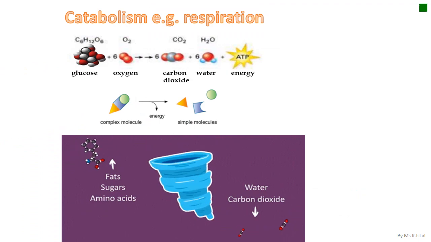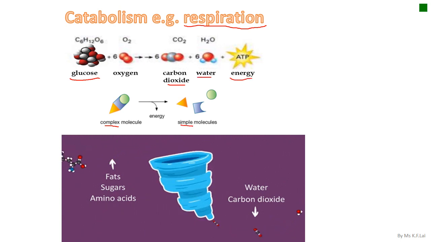An example of catabolism is what you have learned in Form 2, respiration. In respiration, glucose, which is a complex molecule, will be broken down into carbon dioxide and water, which are simple molecules. Energy is usually released in this process.